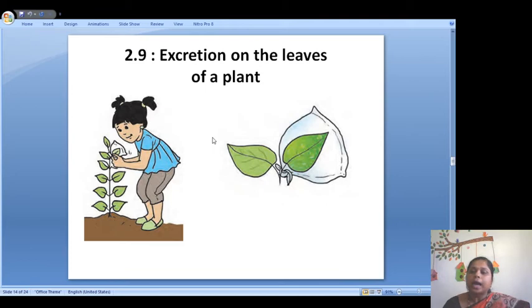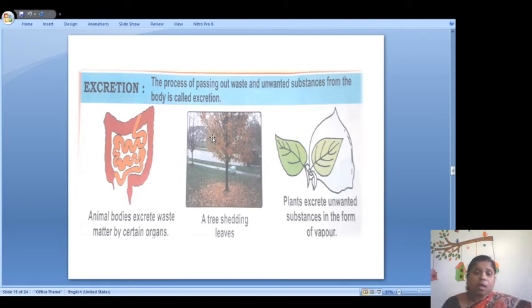How can we see that? We can tie a plastic bag to a leaf, and after some days you observe that the vapors which the plant throws out have been collected on the surface of the bag in the form of water. Then you will say that plants also do the excretion process. We, human beings and animals, have separate excretory organs. So the process of passing out waste and unwanted substances from the body is called excretion, and plants excrete unwanted substances in the form of vapor with the help of leaves.